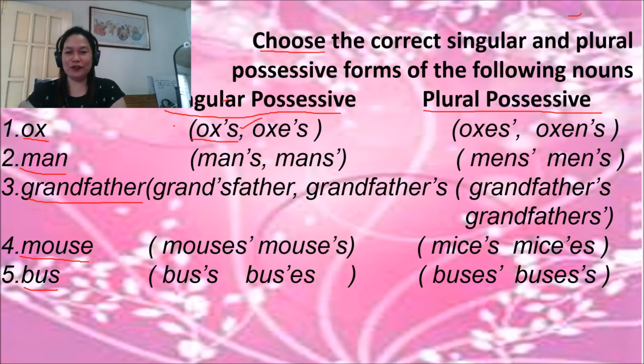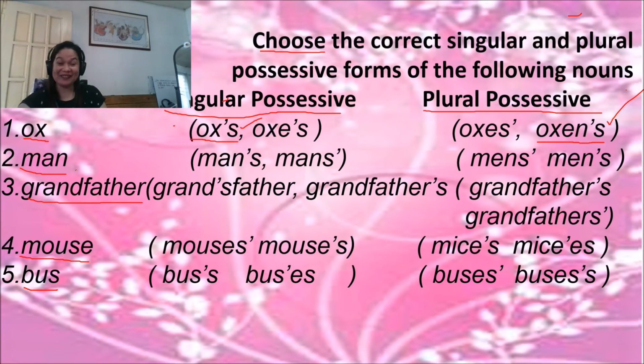And the plural for this, because ox is an irregular noun, becomes oxen, but does not end with S. So you're going to add apostrophe S for this, oxen. So this is the correct one. Okay? How about the second one?